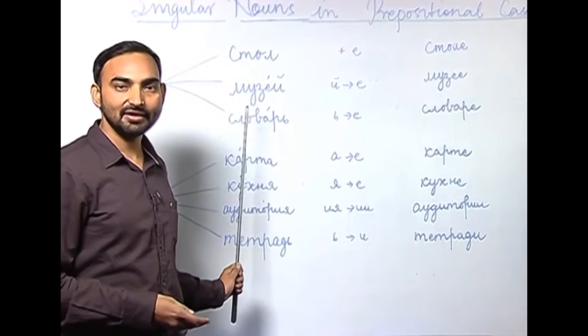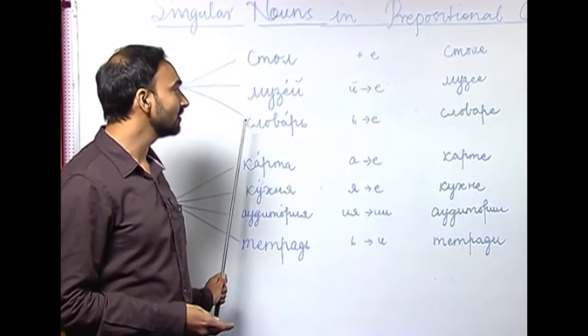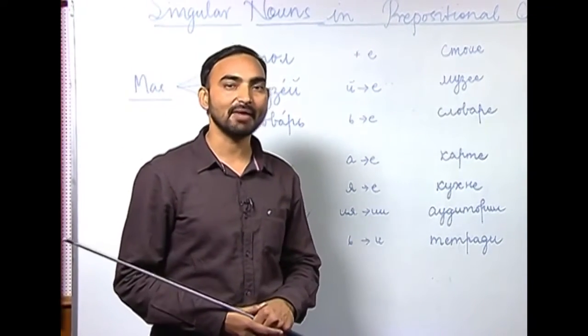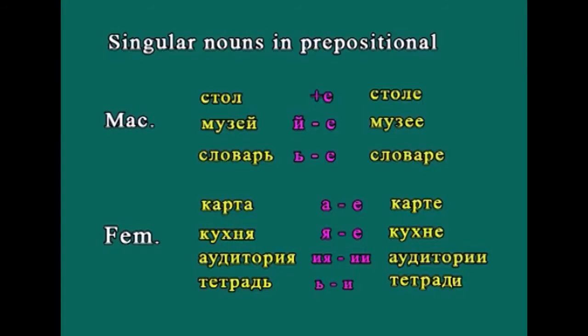Словарь, soft consonant ending or soft sign ending word. So, what happens when we have a masculine noun with soft sign ending? Again, what we do is the soft sign is replaced with е, soft vowel е. So, словарь will be словаре.